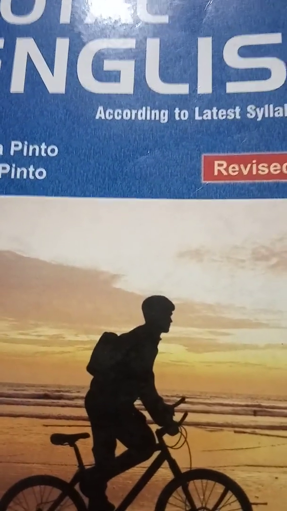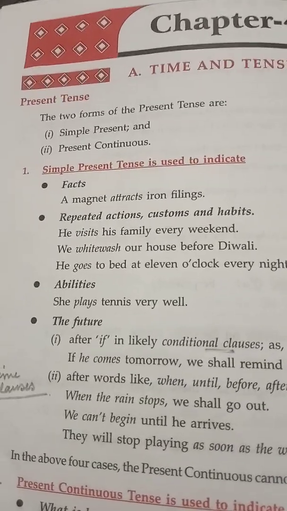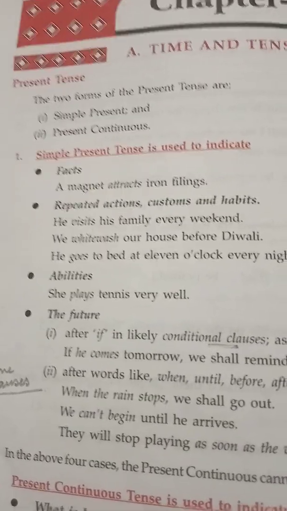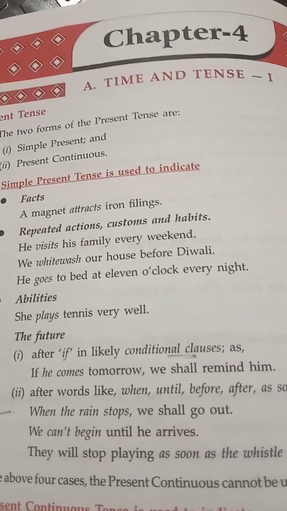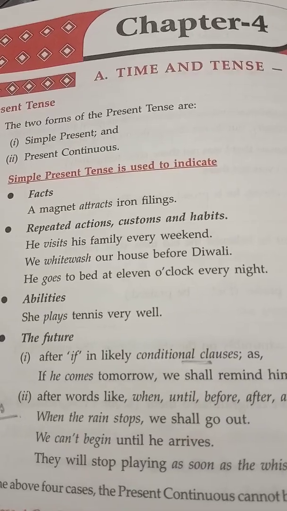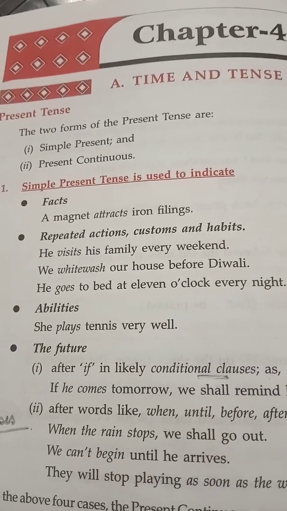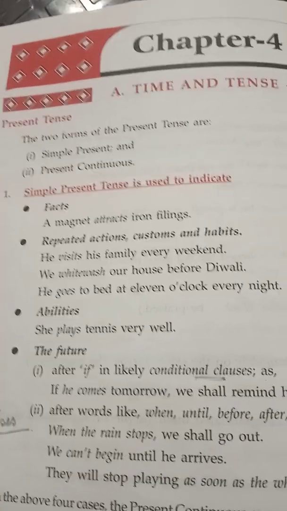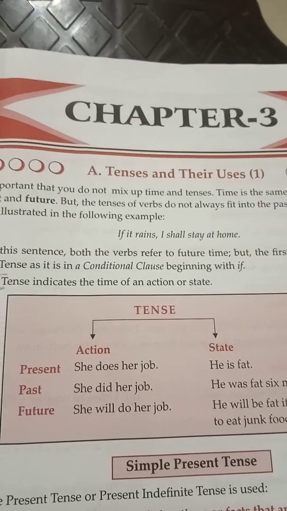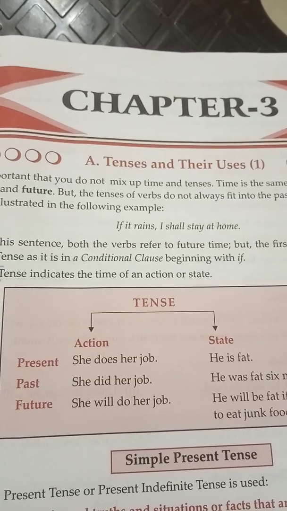Time is the same for everybody: past, present and future. But the tenses of verbs do not always fit into the past, present and future. So tense indicates the time of an action or state. It can be indicated with the action and state in all three forms: present, past and future.